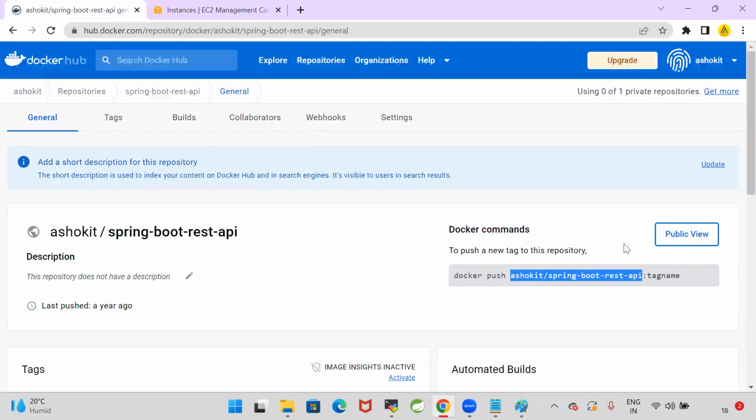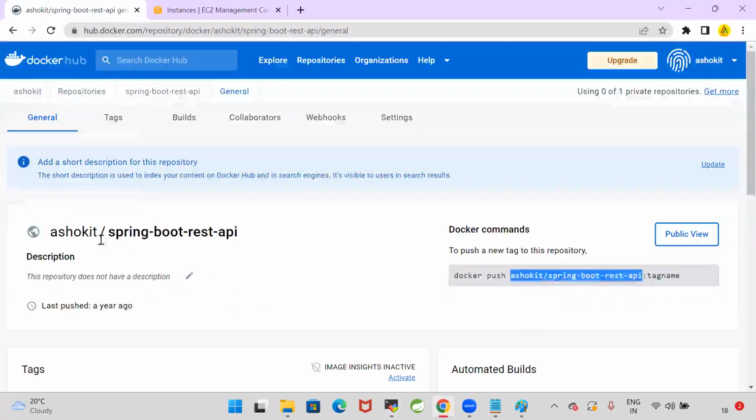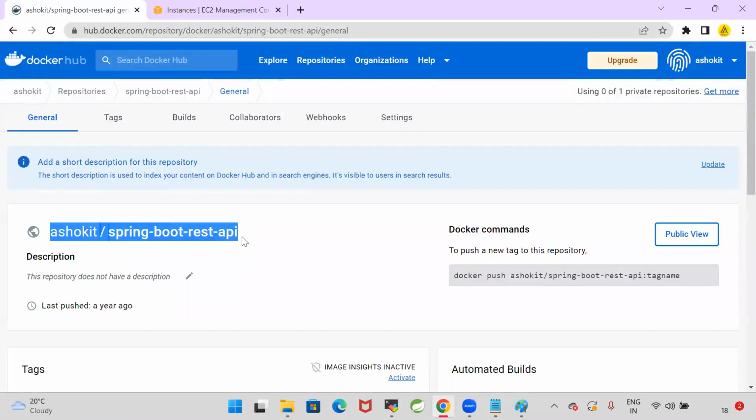Yes, take this image name. Ashok IT/spring-boot-rest-API. Now, let us see here, guys. In my machine, do I have Java? Tell me, do I have Java in my machine? No, Java is not available. Spring Boot is a Java-based application. To run the Spring Boot application, Java software is required in our machine.